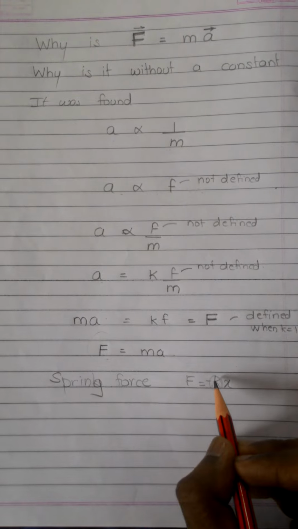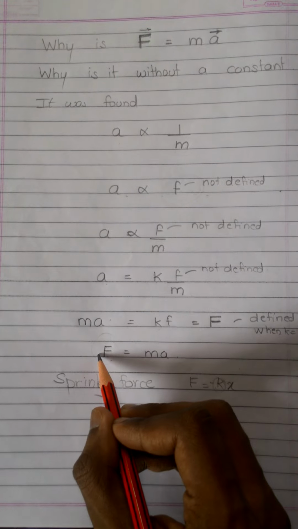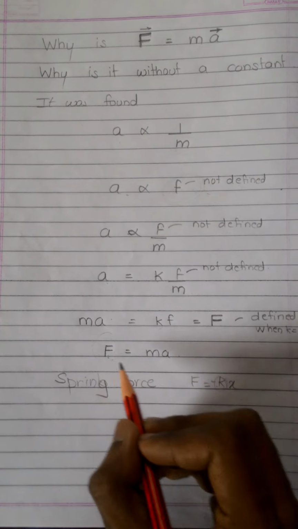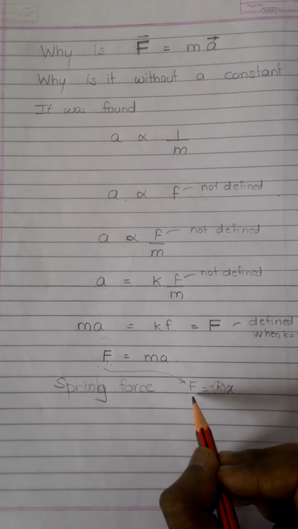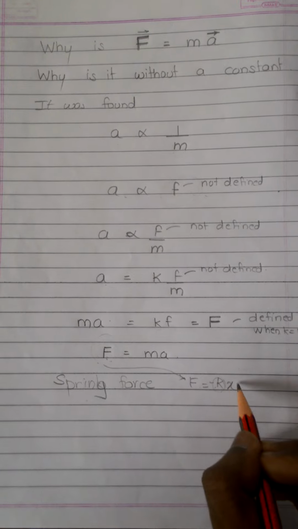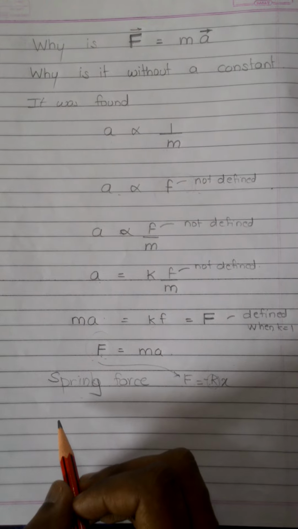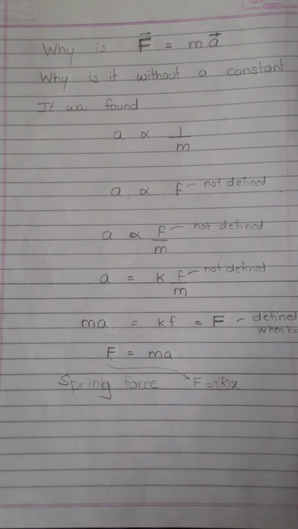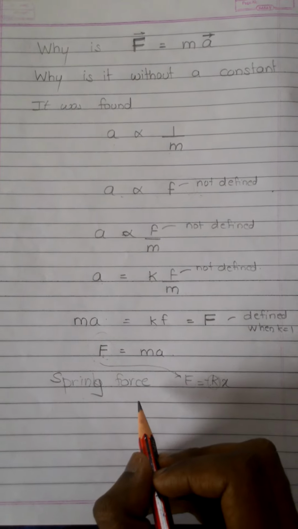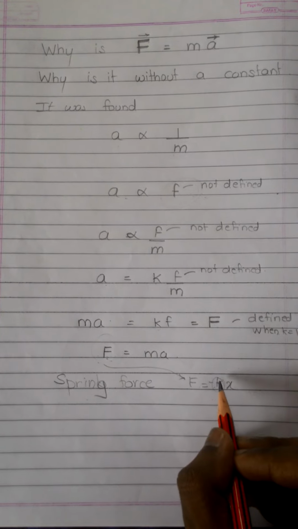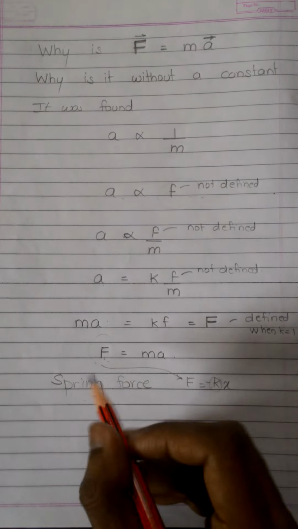In the spring force, you see the introduction of a constant because force was already defined by Newton, and now we take this definition into the spring force and we have a new kind of force called the spring force. You could get the same notation in different types of forces, where you have a constant according to the force which was derived from Newton's law.